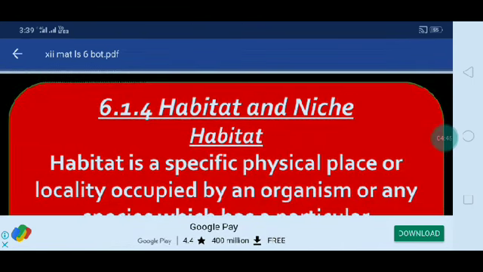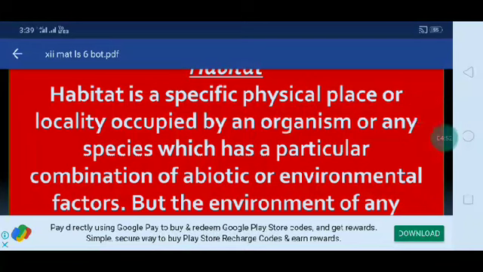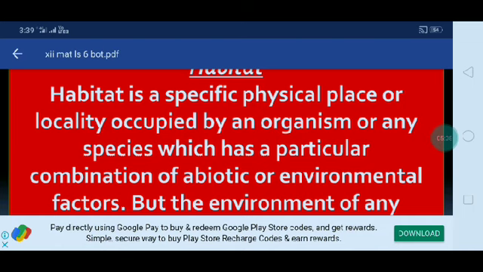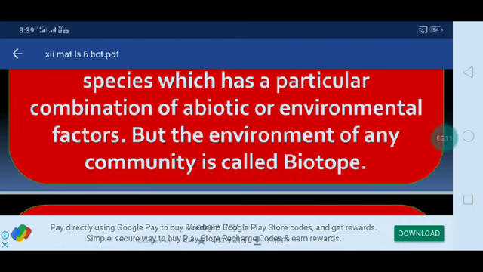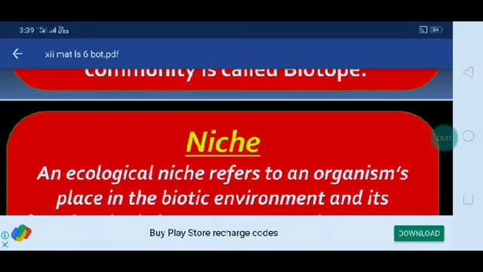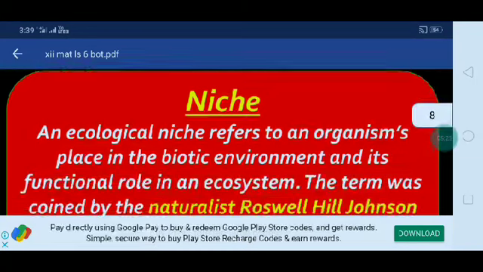Then habitat and niche. First one, habitat. Habitat is a specific physical place occupied by an organism or any species, which has a particular combination of abiotic and biotic environmental factors. Here biotic factors are also there and abiotic factors are also there in this category of habitat. But the environment of any community is called biotope. In niche, an ecological niche refers to an organism's